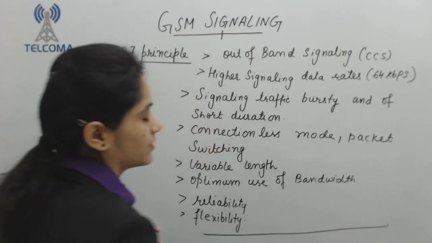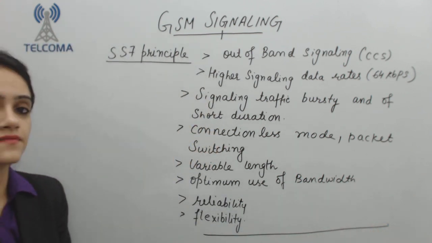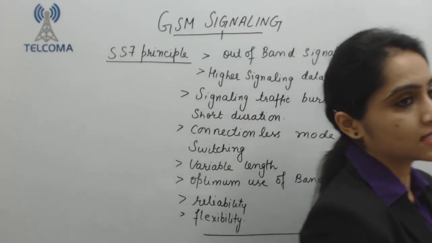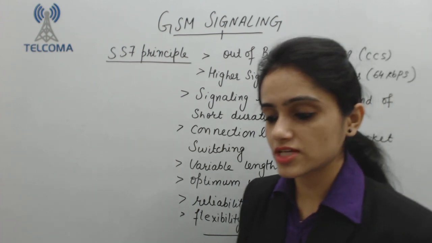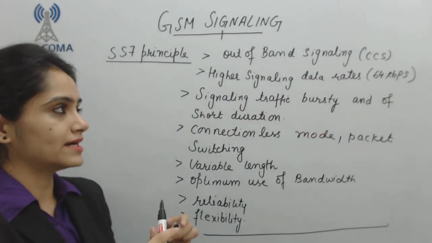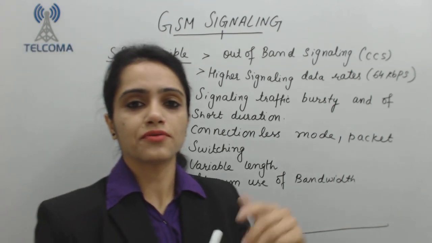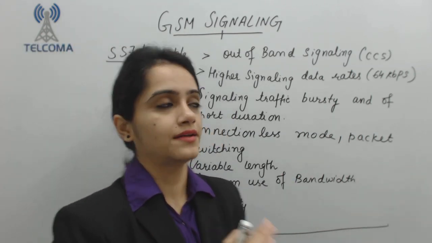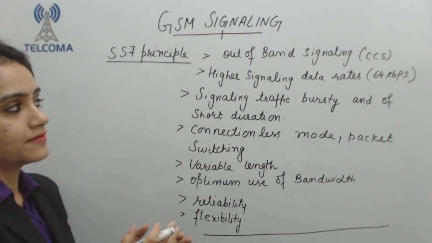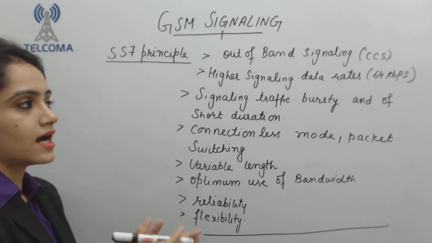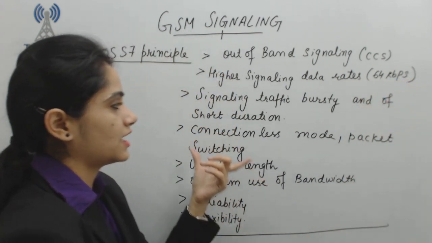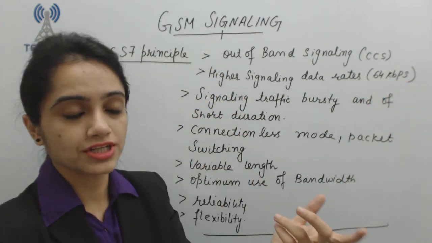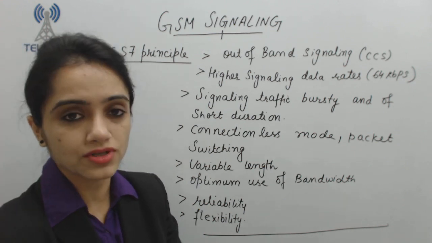So these are all the positive points of SS7, and that's why it is most commonly used and a global standard. First, it is totally out of band signaling, that means different frequencies for voice trunks and signaling. Then higher signaling data rate, up to 64 kbps. After that, traffic bursts of short duration, not consuming more time to transfer.